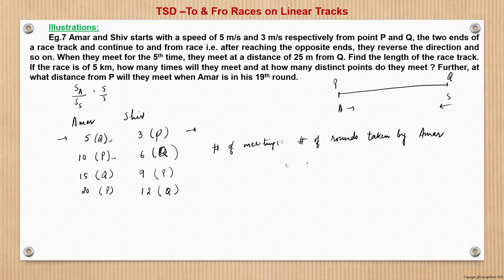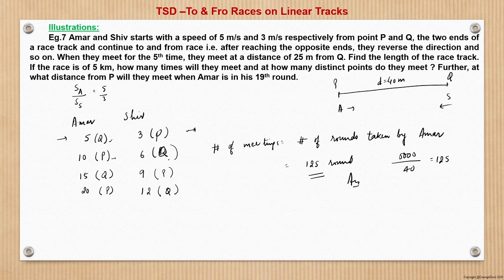How many rounds has he taken? 125 rounds, right? We have seen this. How 125? 5000 upon the length of one round, which is D equal to 40 meter. We calculated it in the previous page. So here it is 125 rounds. So on the 125 rounds of the faster runner, we'll see one meeting with the slower runner, who is Shiv here. So 125 is the answer here.